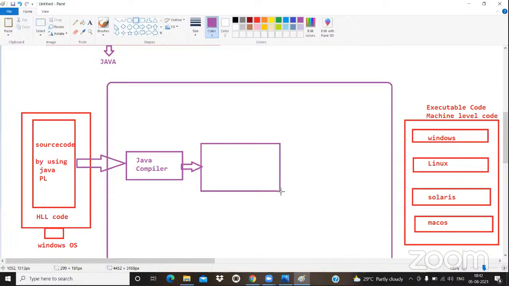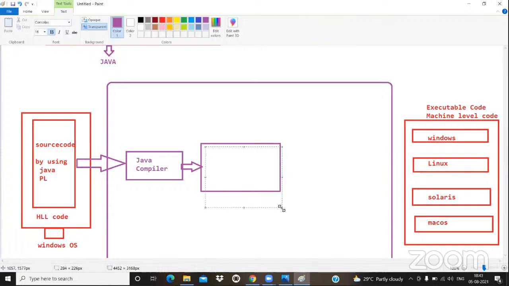Now, after each and every piece of code is valid, then it is going to create one intermediate code. This is called assembly language code, and we also call it low-level language code. What type of code do we have? High-level language code. Then we go to low-level language code.